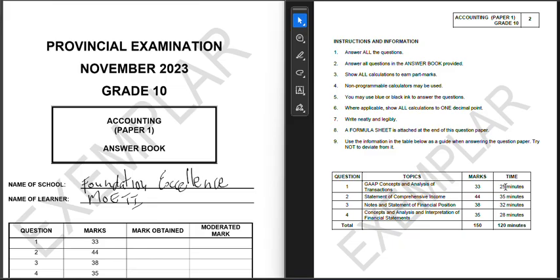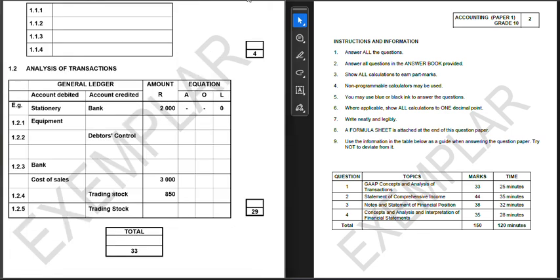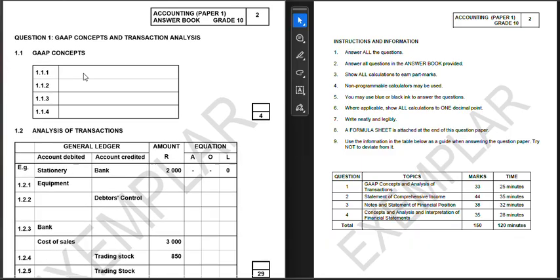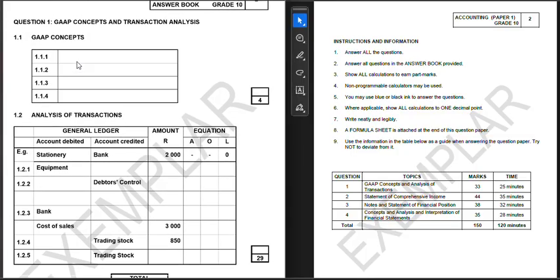Now, ladies and gentlemen, let us proceed. We're going to start with question one. On this side, you have your question paper, and we go to the answer book. Sorry about that. Let's go to the answer book. Right. In the answer book, we have your answer book on question one. There we go. Question one, GAAP principles.